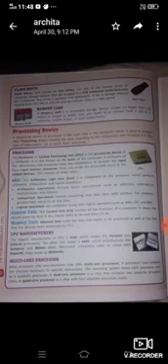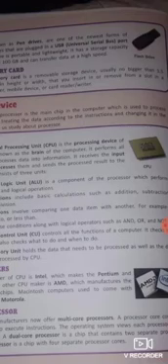Flash drives, also known as pen drives. Have you seen these pen drives? USB, these are also called USB. These are plugged in a USB port on a computer. Pen drive is portable and lightweight. It has a storage capacity ranging from 512 MB to 100 GB and can transfer data at a high speed.